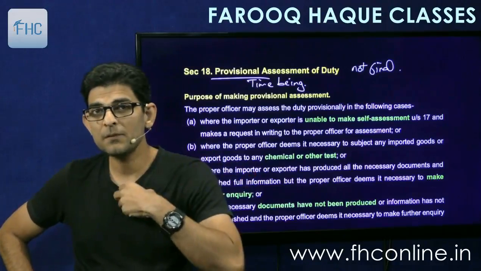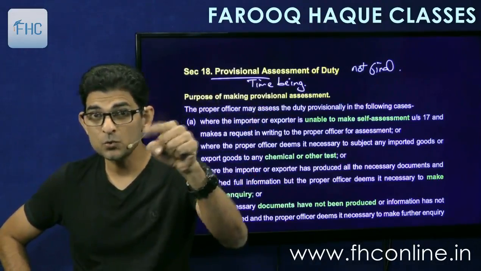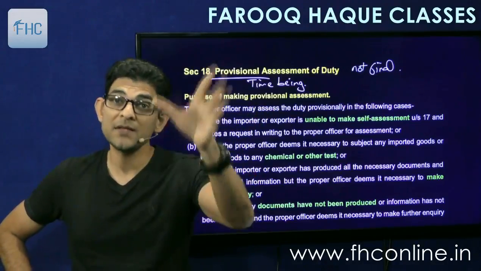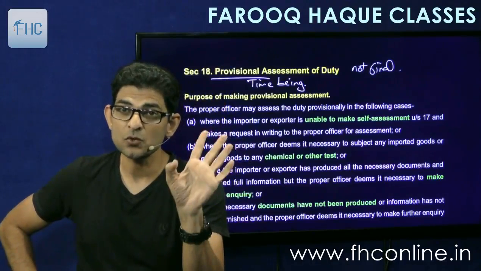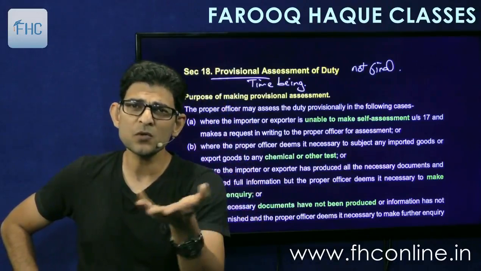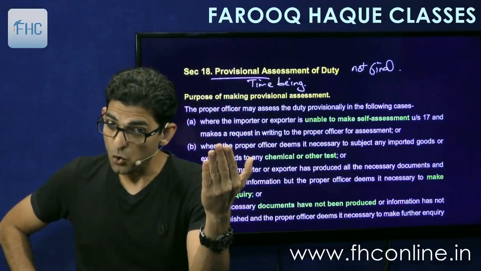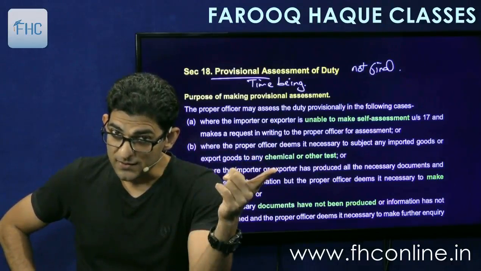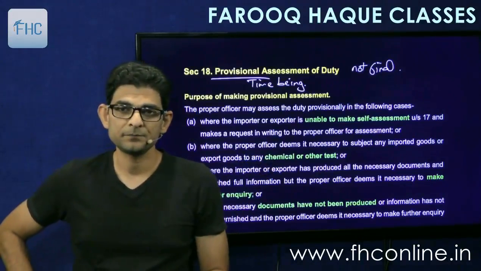So the officer will ask the importer to give an undertaking to pay 5 lakhs if the need arises on finalization of assessment. If need doesn't arise, then okay, no problem. But if need arises, meaning if the final duty assessed is more, you agree to pay it. So file this undertaking. So we have to give that undertaking along with bank guarantee.